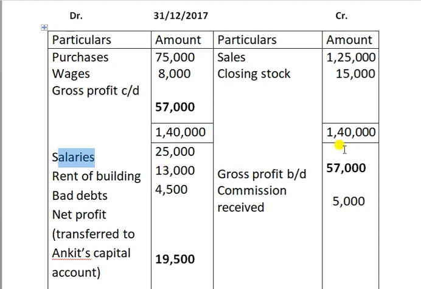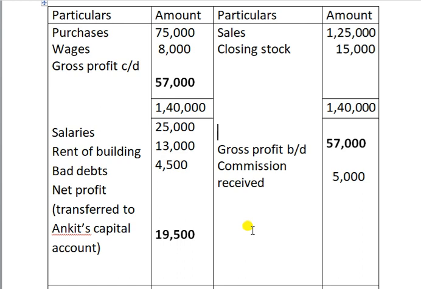This salary is the salary of our employees. So, partner's salary, commission, interest on capital, interest on drawings, and so on. And if no deed is there, how to distribute profit? We can distribute profit equally, or loss equally.